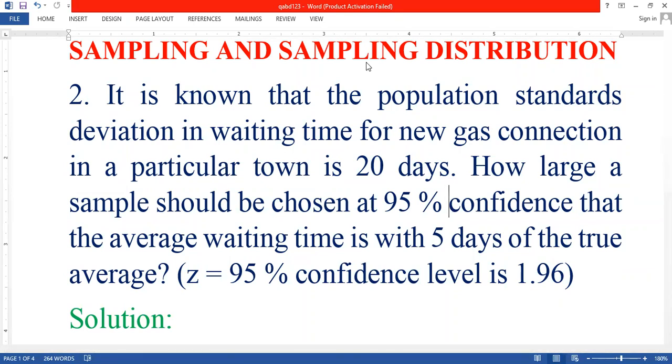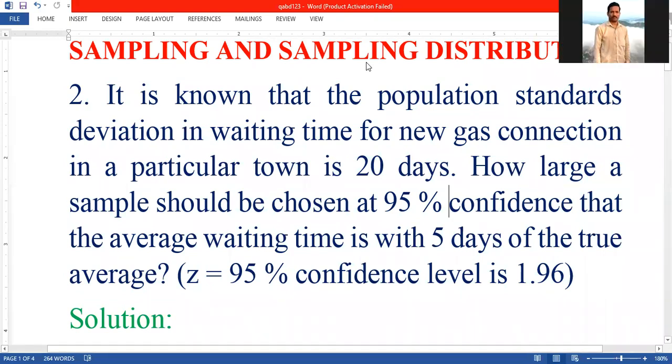Here Z is given. Z is nothing but the confidence level or significant precision. It tells us which level we are going to reach when we are selecting a sample. The confidence level is 95%, and the confidence coefficient is 1.96. This is your 6 marks problem and it is a question paper problem.